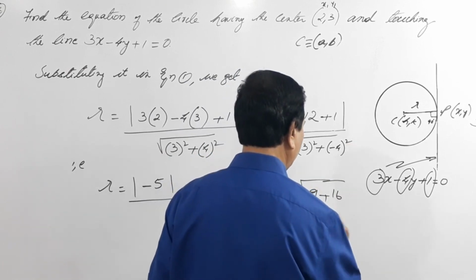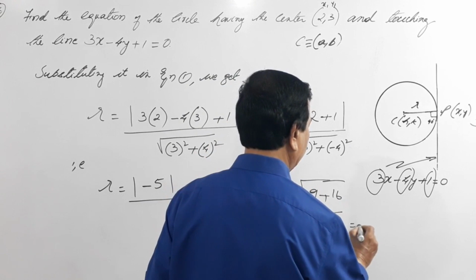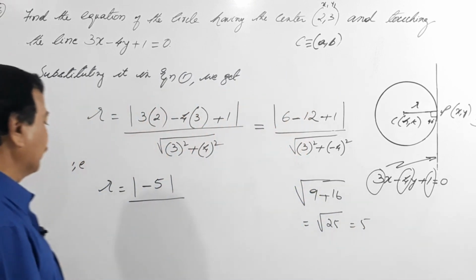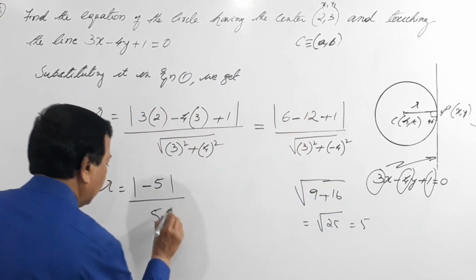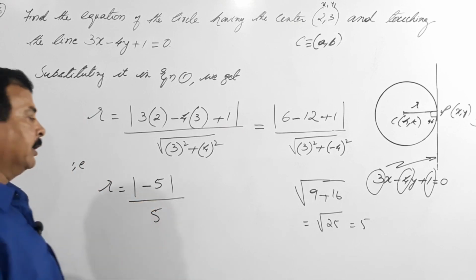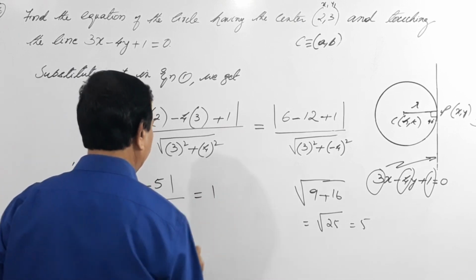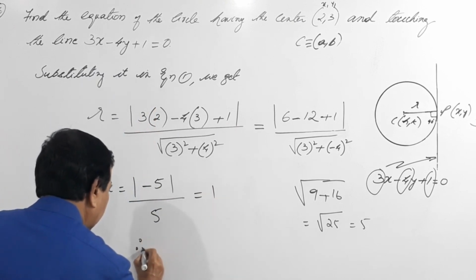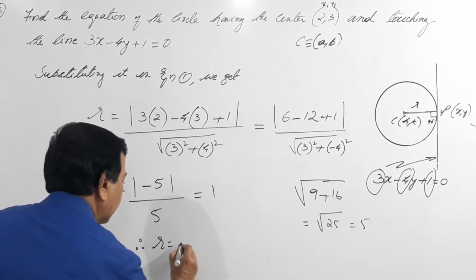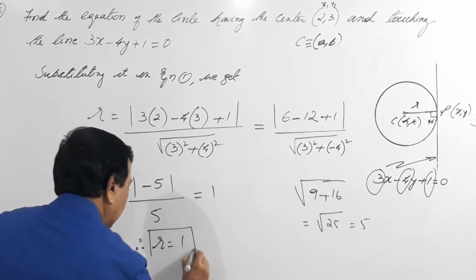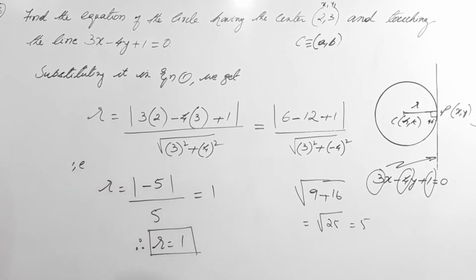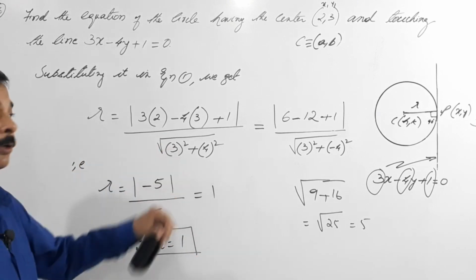This is nothing but root of 25, which is 5. So minus 5 divided by 5, the mod of minus 5 is 5 itself, divided by 5 becomes 1. Therefore R equals 1. Once again we got R equals 1, whatever is the value, just put it.